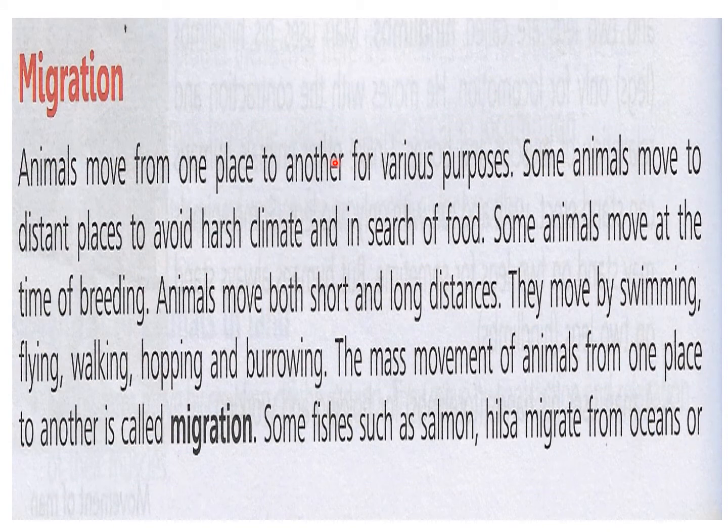So let's first understand what is migration. Let's read. Animals move from one place to another for various purposes. Some animals move to distant places to avoid harsh climate and in search of food.